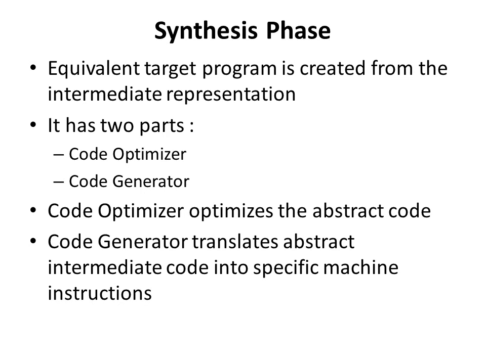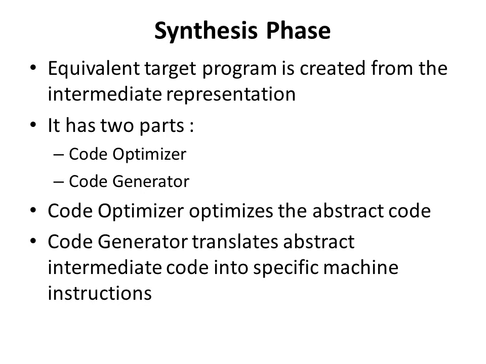So this is the second major phase. An equivalent target program is created from the intermediate representation, that is from the previous phase. This synthesis phase has two parts: one is the code optimizer and another one is the code generator.